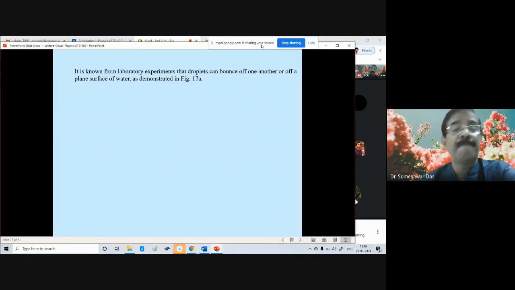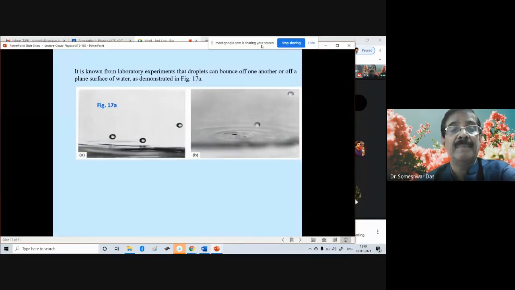So at least we can finish this part. It is known from laboratory experiments that droplets can bounce off one another, or off a plane surface of water, as shown in this diagram. Suppose you have a plane surface of water.